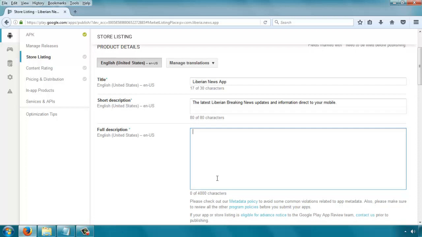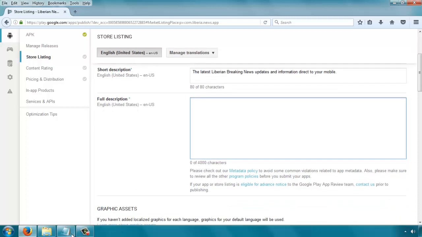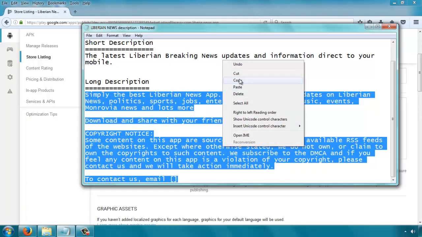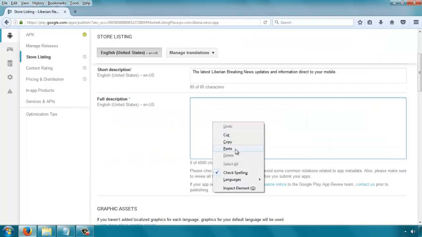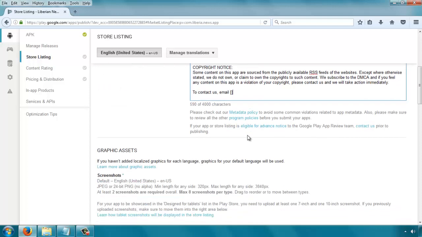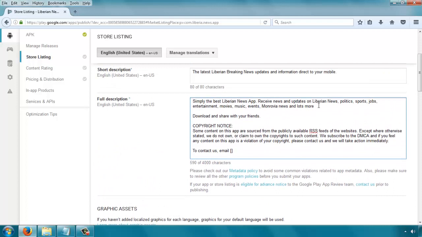Now your full description can be longer, much longer, 4,000 characters, which is quite much. So I'll just copy this whole thing and put it in the long description, which takes up only about 590 of the 4,000 characters. If you still have other things to say, you can include them here, but don't go into too much detail and don't stuff it with keywords, or else Google will flag it and probably remove your app temporarily or permanently. So here I'll just put our email address there.